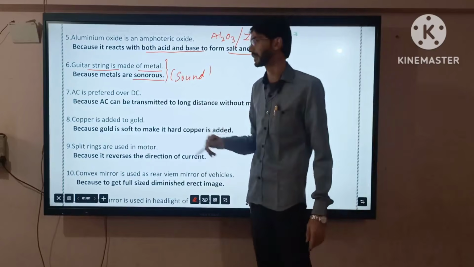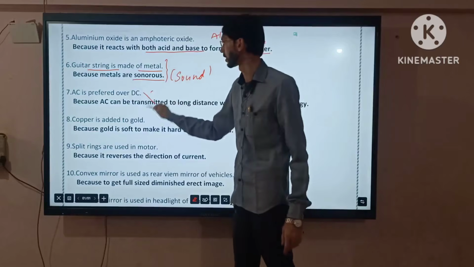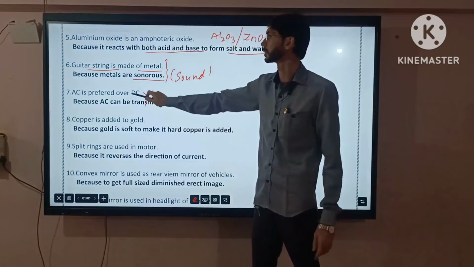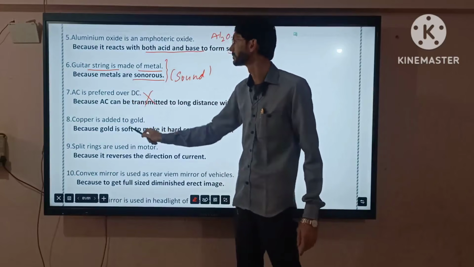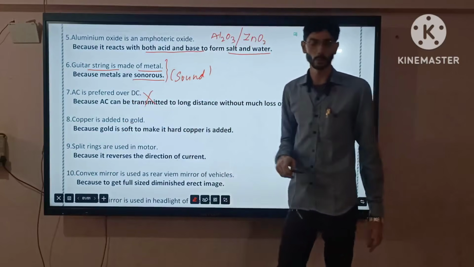Metals and non-metals, focus properly. And this is not the last year's one. So AC is preferred over DC. Don't worry. Copper is added to gold.